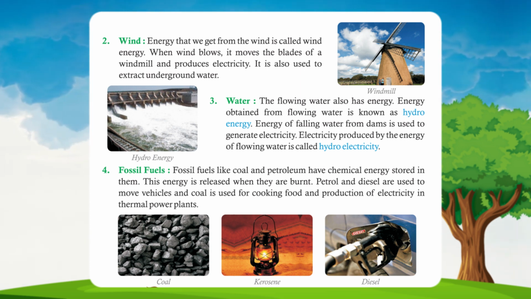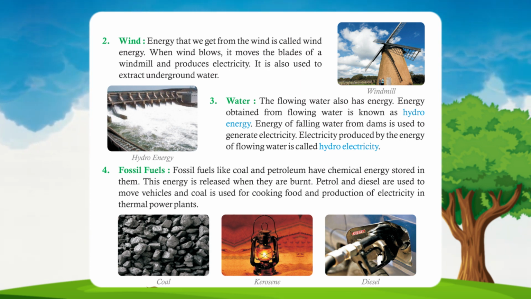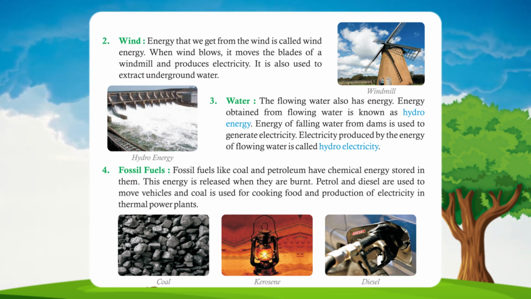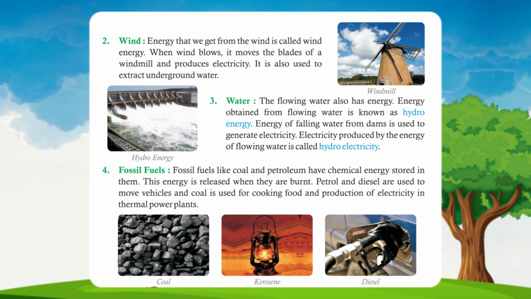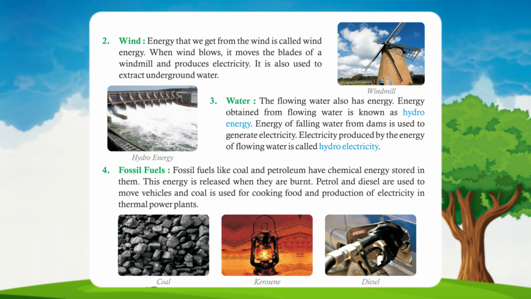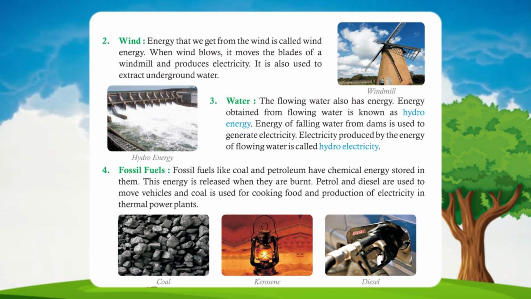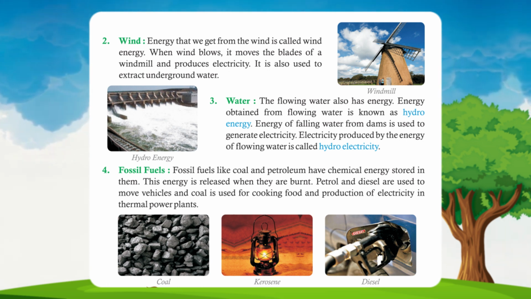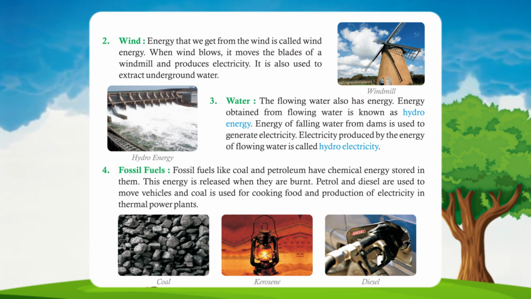4. Fossil fuels. Fossil fuels like coal and petroleum have chemical energy stored in them. This energy is released when they are burnt. Petrol and diesel are used to move vehicles, and coal is used for cooking food and production of electricity in thermal power plants.